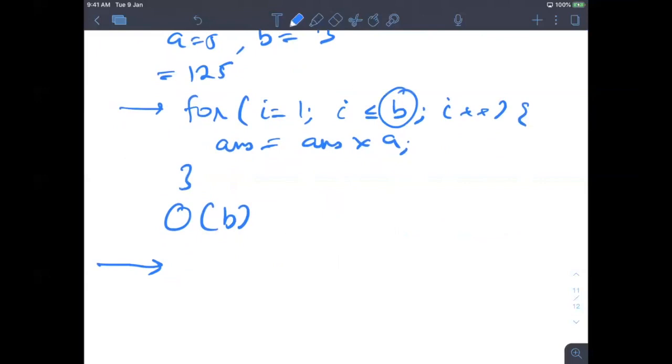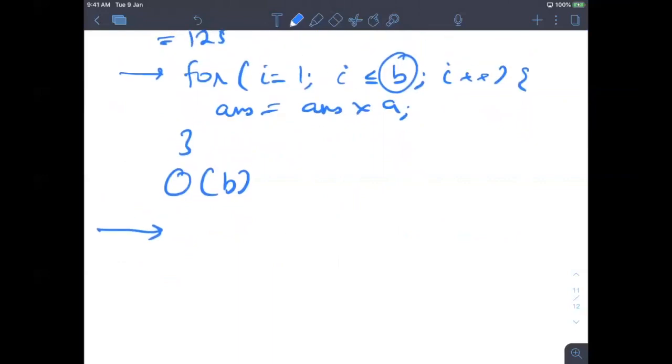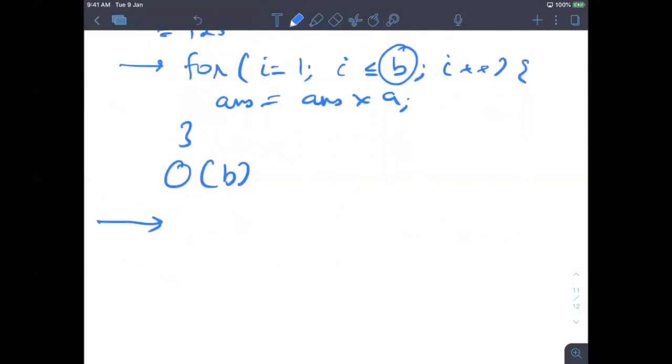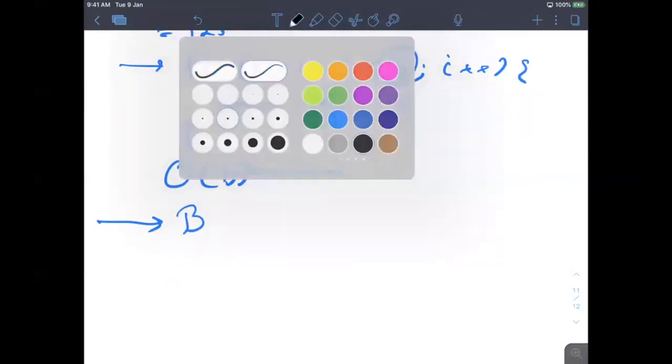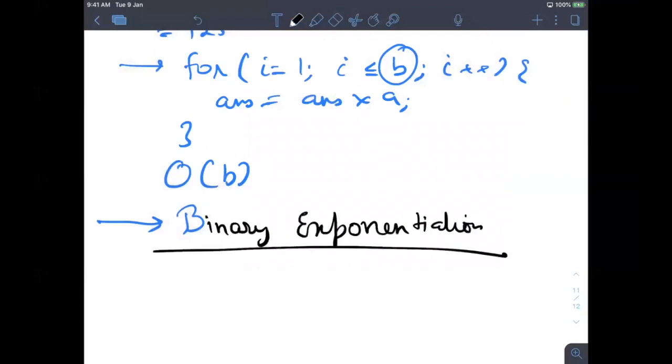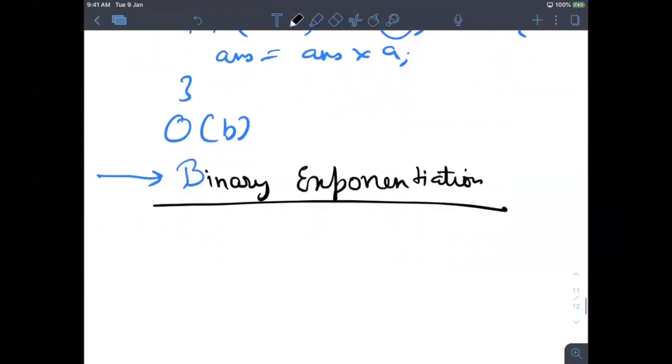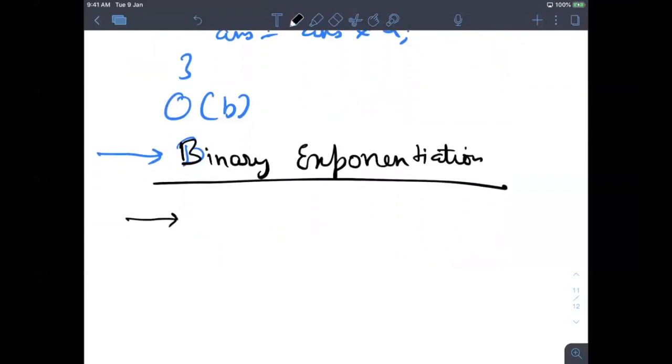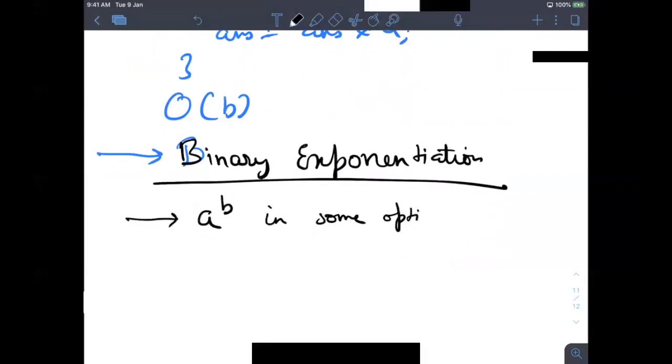Now let's see how to make it better, or whether there is no other way. There is a thing called binary exponentiation, which is a little fancy word, but it's very simple logic. The question is still the same: we have to calculate a to the power b in some optimized way.